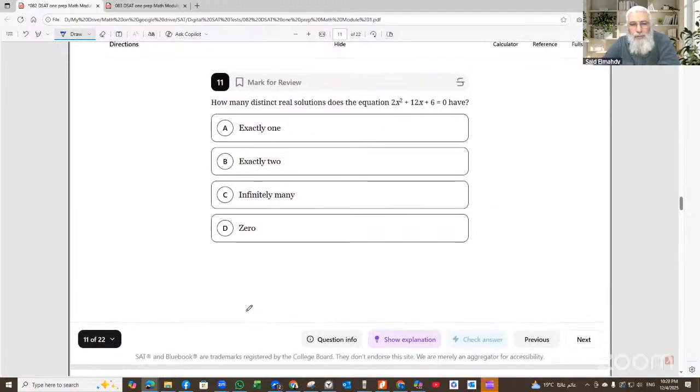How many distinct real solutions does the equation have? So we do the discriminant, b squared minus 4ac. Discriminant is 12 squared minus 4 times 2 times 6. Is this positive or negative? 144 minus 8 multiplied by 6, 48, so it is a positive number. So it has two solutions.